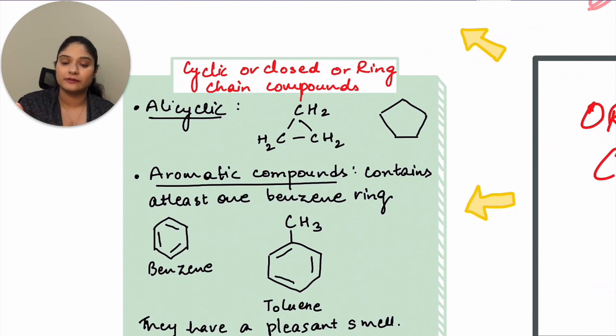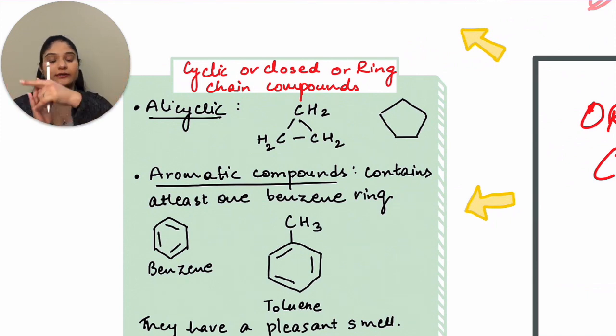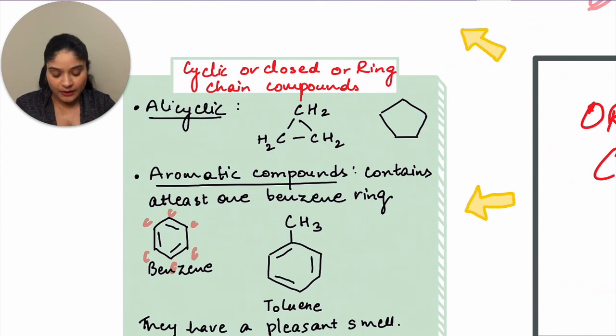What is a benzene ring? It is a cycle, a ring compound which has 6 carbon atoms and they get in this form. So double bond, single bond, double bond, single bond, double bond, single bond. Okay, so that's how your cycle gets completed. This particular compound is known as benzene. So if you look at this benzene here, carbon, carbon, carbon, carbon, so you have 6 carbons. You have double bond, then a single bond, double bond again, single bond, double bond, and then single bond. So this is benzene.